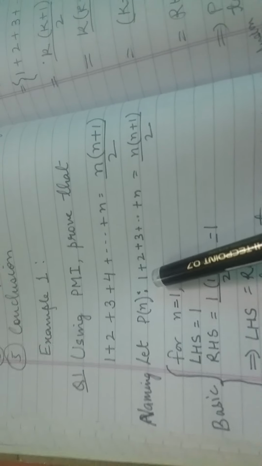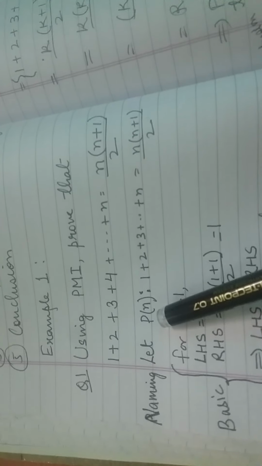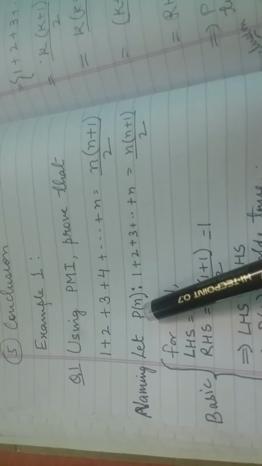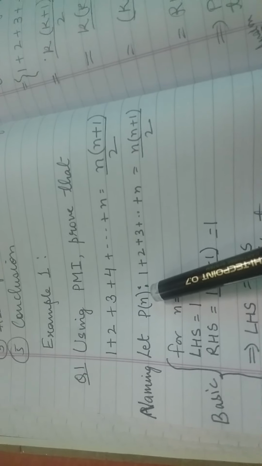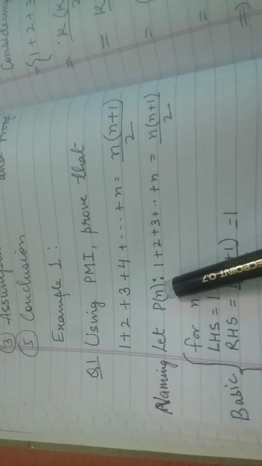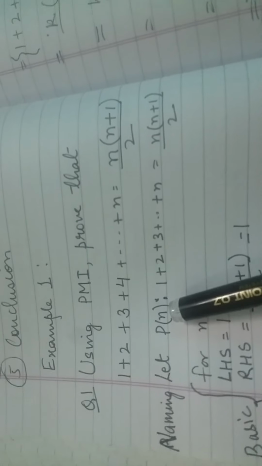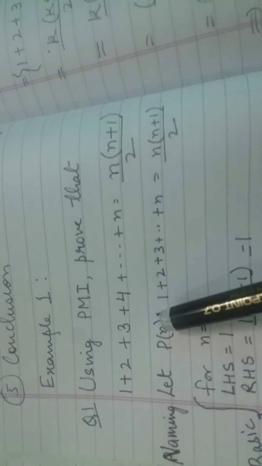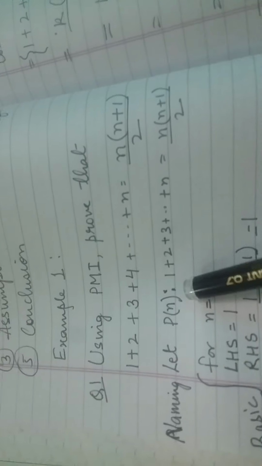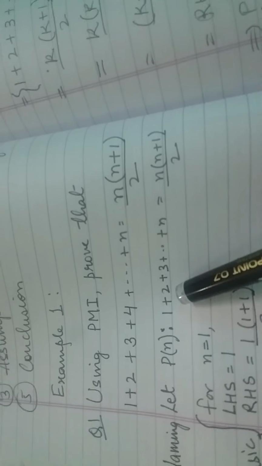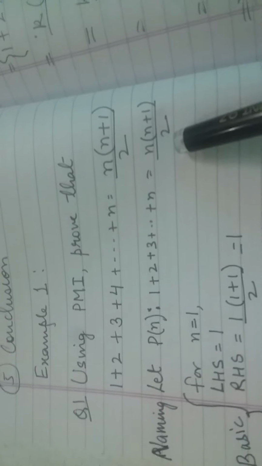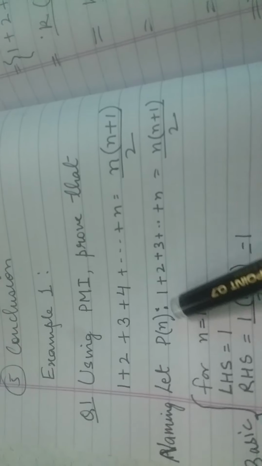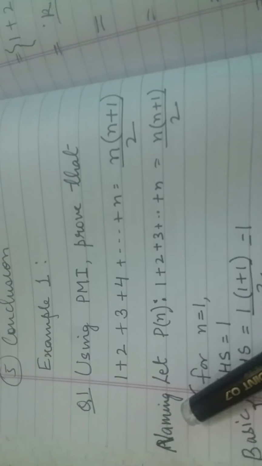Here we are dealing with a mathematical statement. What we will do, we will use capital letter P. In brackets, we will use the variable that we are using, so the parenthesis contains n. We are using variable n here. So let P(n) be defined by 1 + 2 + 3 + ... + n = n(n+1)/2. And this step of writing P(n) along with the statement is called naming.